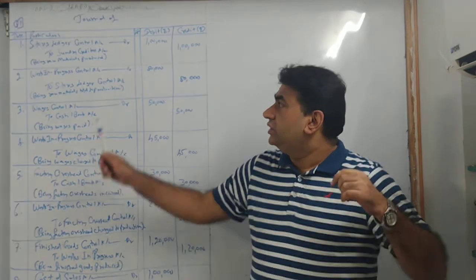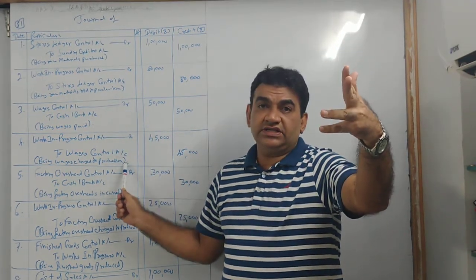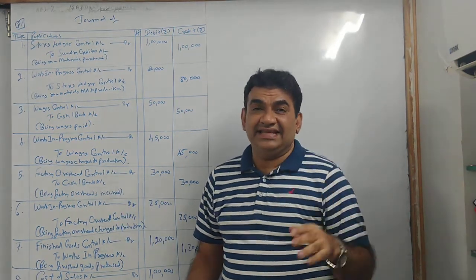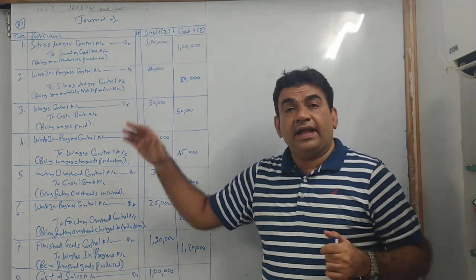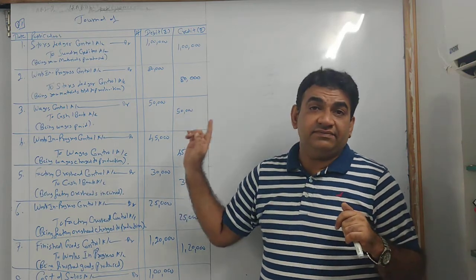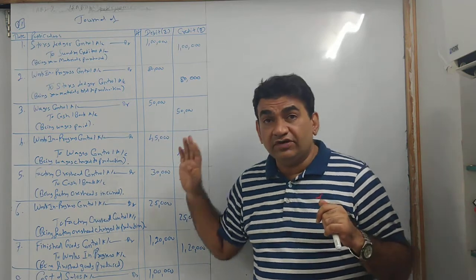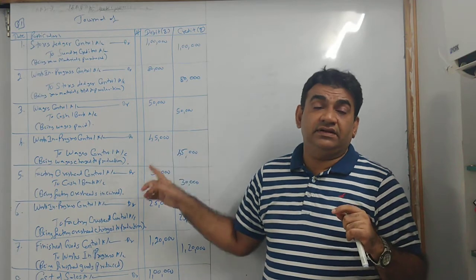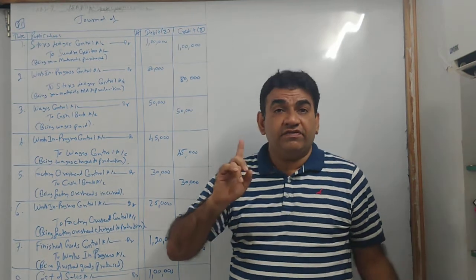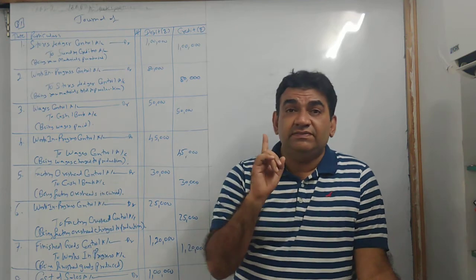Getting it? So raw materials purchase, transfer to production, incur wages, transfer to production, incur factory overheads, transfer to production, finished goods produced, and then sell it. This was the basic sequence, and all these entries will almost be repeated in each and every sum. Understand this sum carefully, logically, the explanation I give you, because this is the base not only for this chapter but also for the next chapter. It's very simple. ध्यान से सुनना explanation, and all these 8 entries को perfect दिमाग में बिठा देना with logic. Don't please mug up. I'm telling you. समझ में नहीं आएगा.